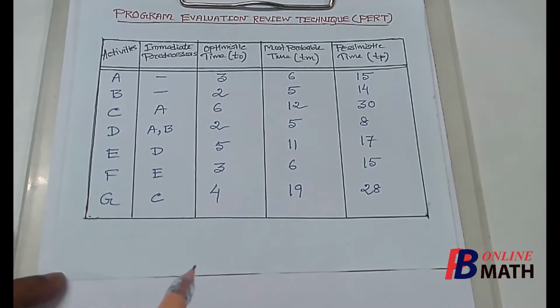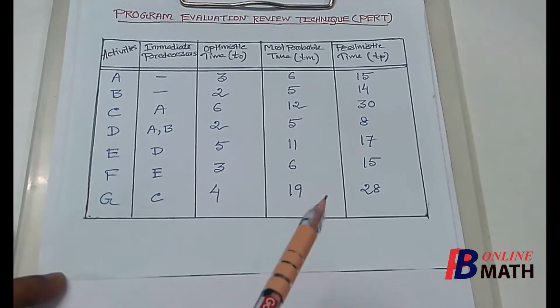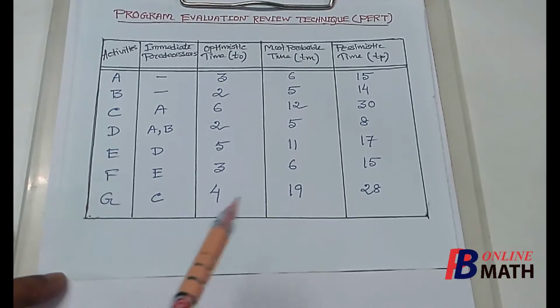In this case we shall find the probability that the entire project can be completed within a specific or target time. So we can't directly use the critical path method because the exact time durations are not given. Instead, 3 time approximations are given, and from these we shall find the average time to complete each activity.